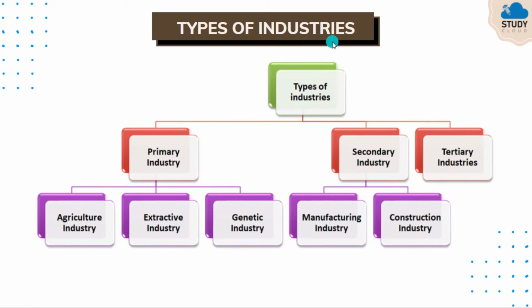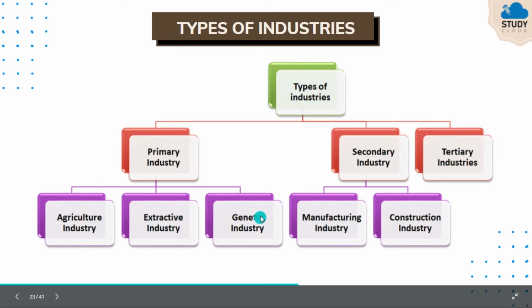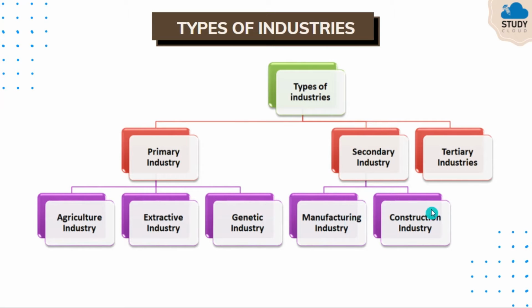Now types of industries. So main three types of industries are there. One is primary industry, secondary industry and tertiary industry. Primary is further divided into agriculture industry, extractive industry, genetic industry, and secondary is divided into manufacturing industry and construction industry. So let's study all these industries one by one.